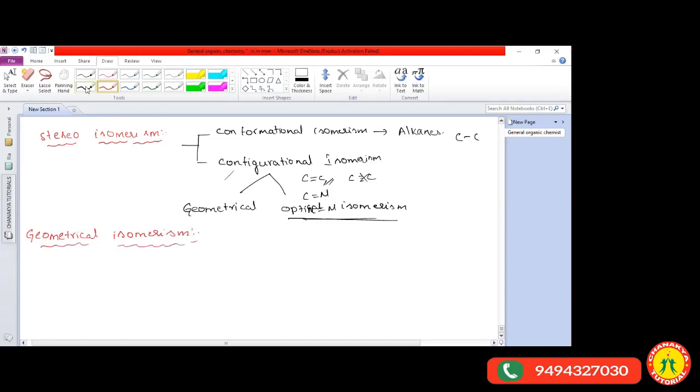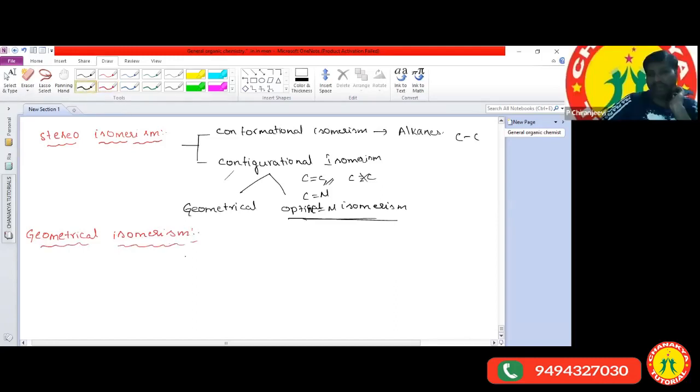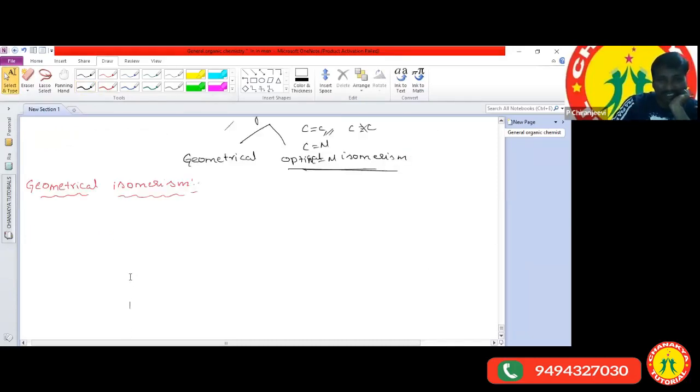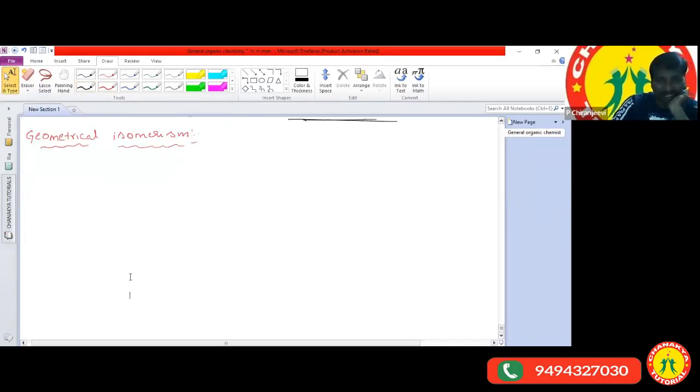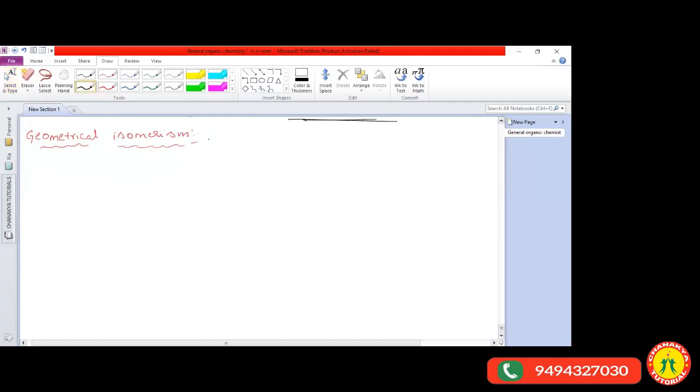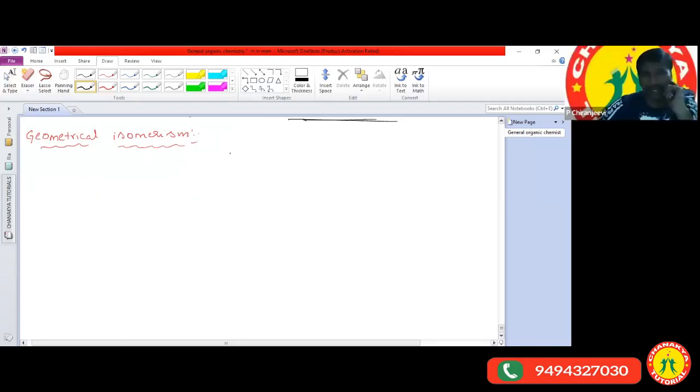What are the others? Samvita, what is your idea, excluding cis and trans? Cis and trans only, sir. You don't know the others. Actually, we have some others also.